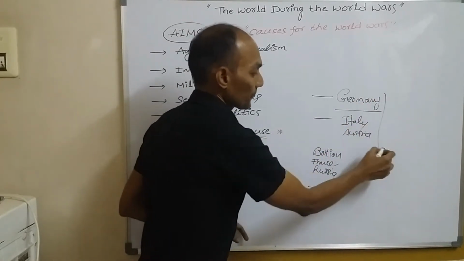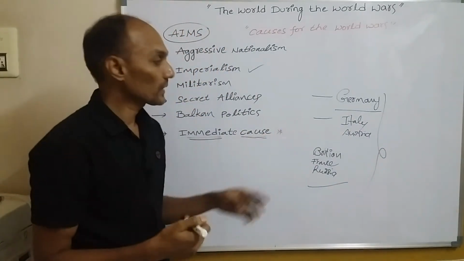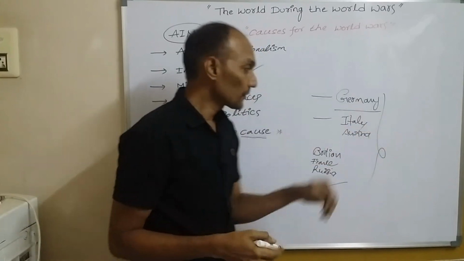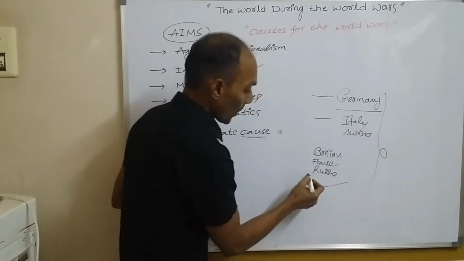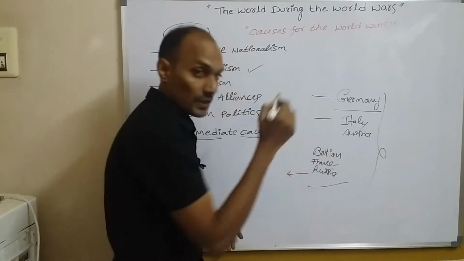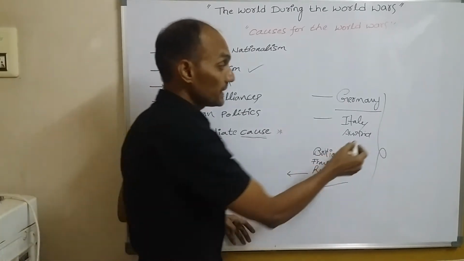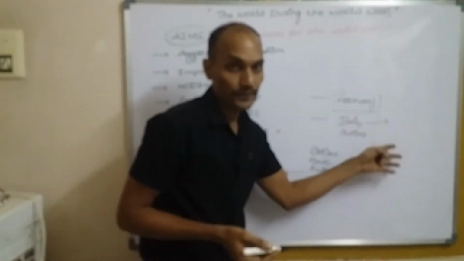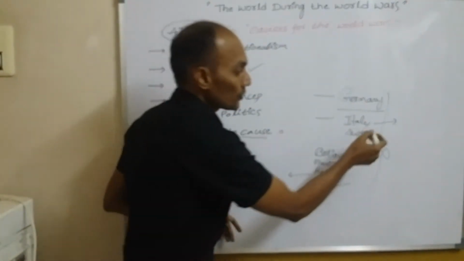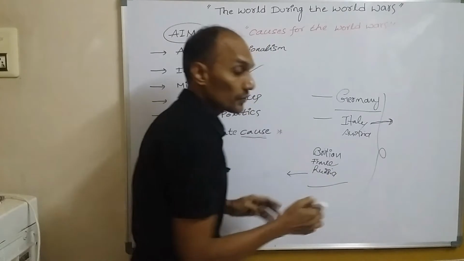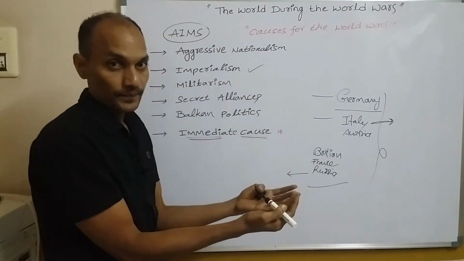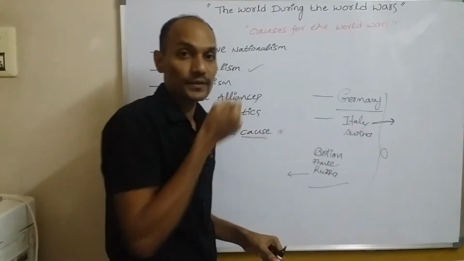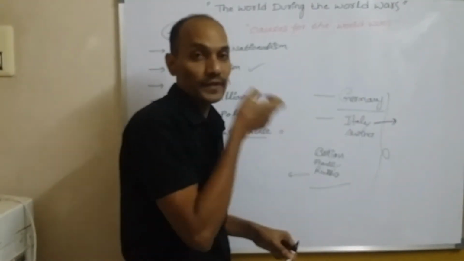All these countries were already industrialized, developed countries on the European continent. But some of these countries were newly emerged developed countries. These newly emerged countries wanted to redivide the colonies. That means they wanted to capture the colonial countries in Asia and in Africa.